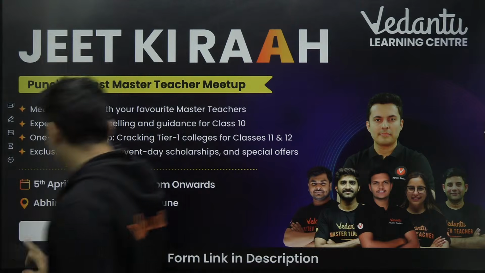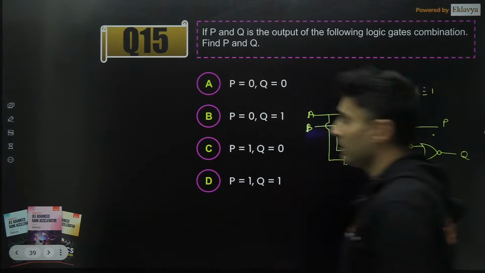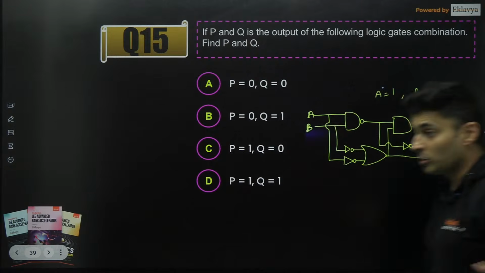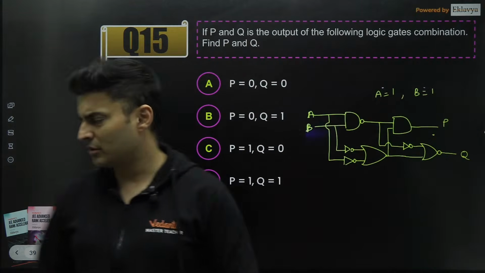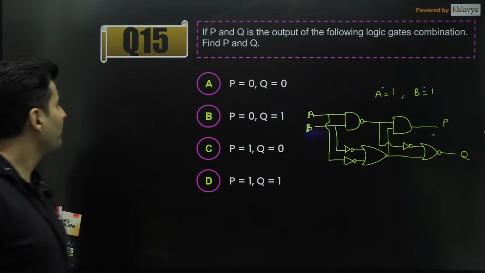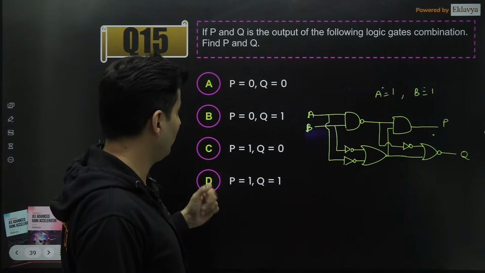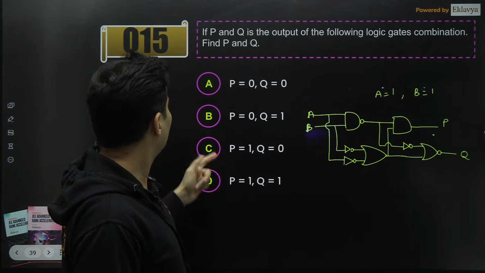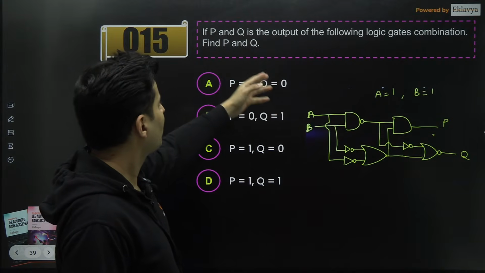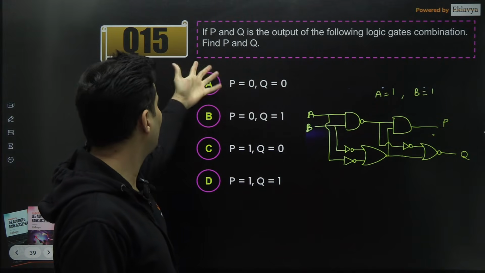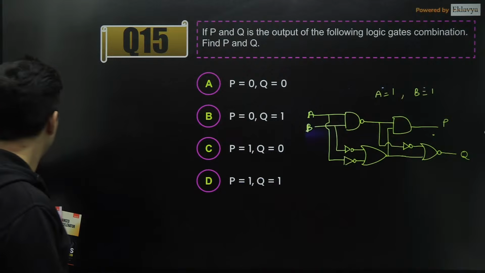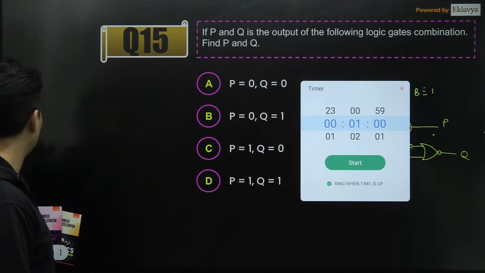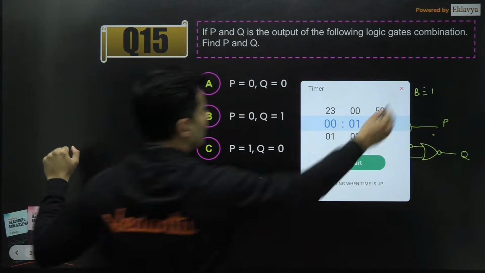Let's start with the next question on your screen. Here it is. We had done almost 14 questions, guys. Five, six more questions here and there, I think, will be there. If P and Q are the output of the following logic gates, and A is 1, B is 1, then what is the output P and Q? Very nice question. Pure logic gates, very direct also, not even twisted.